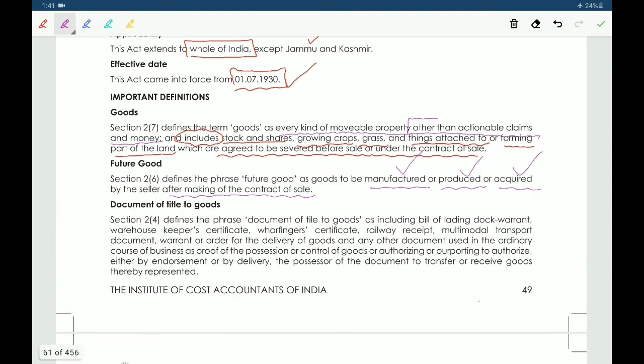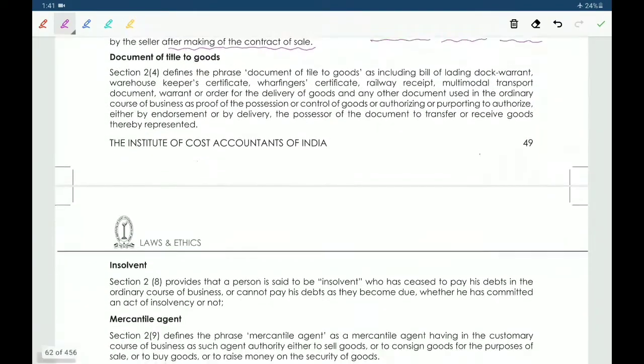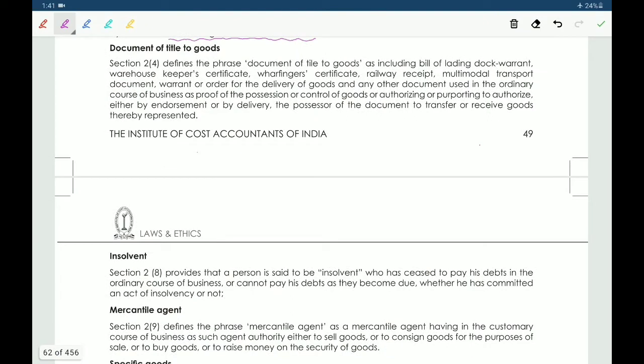Next, document of title to goods. Document of title to goods includes bill of lading, dock warrant, warehouse keeper certificate, wharfinger certificate, railway receipt, multimodal transport document, warrant or order for the delivery of goods, and any other document used in the ordinary course of business. So these are the documents of title to goods.